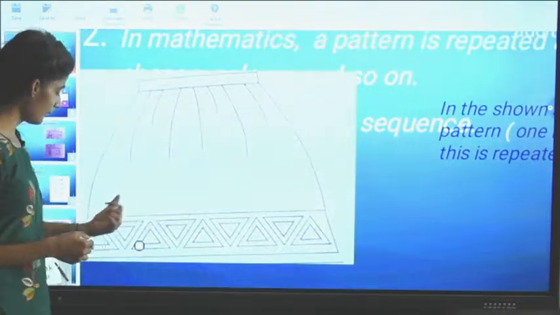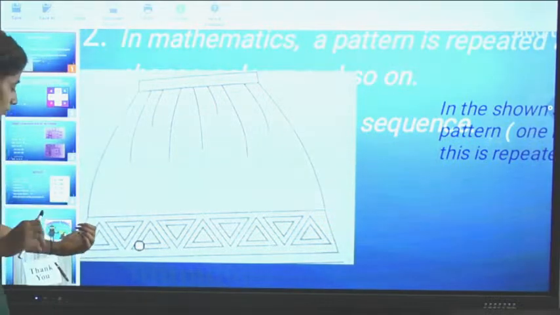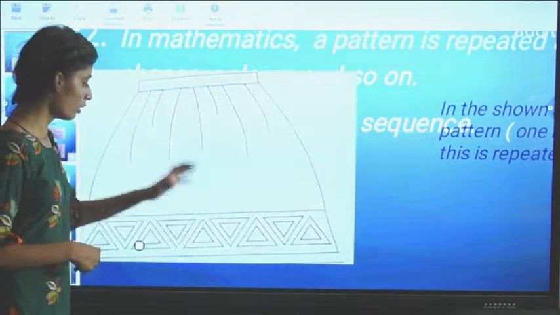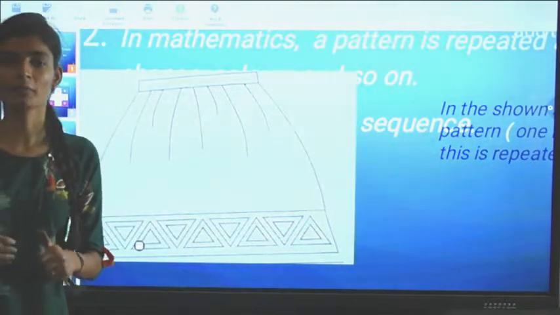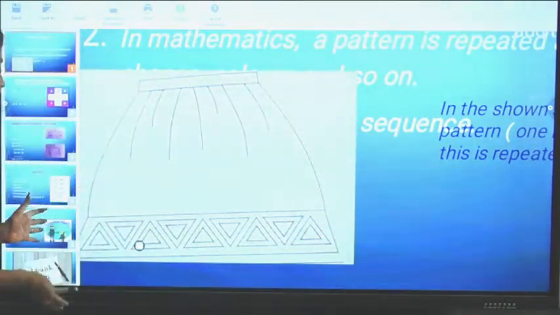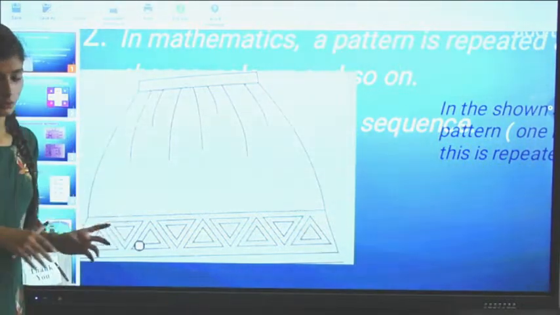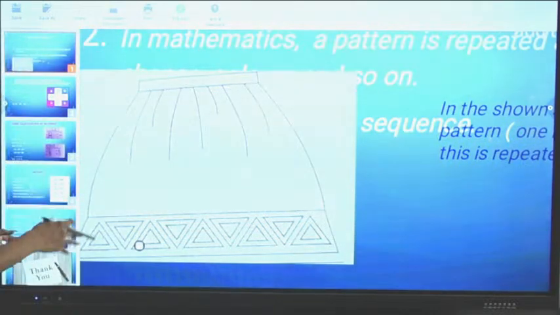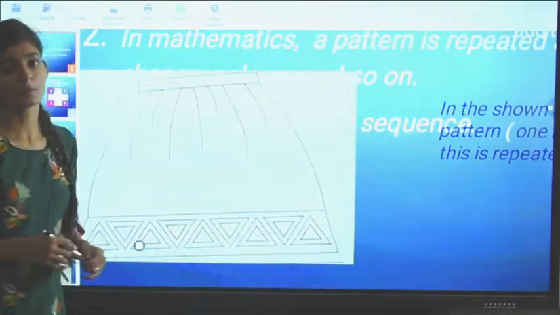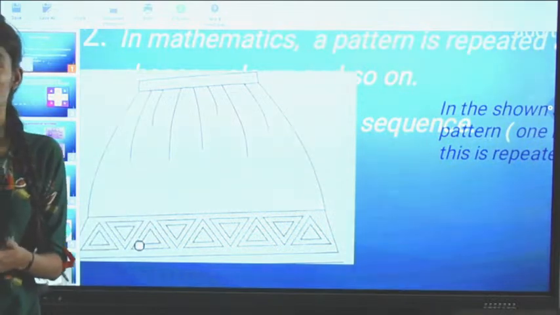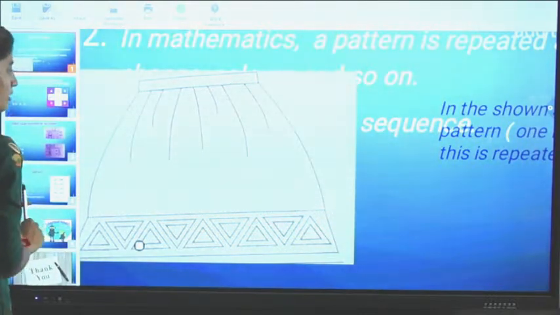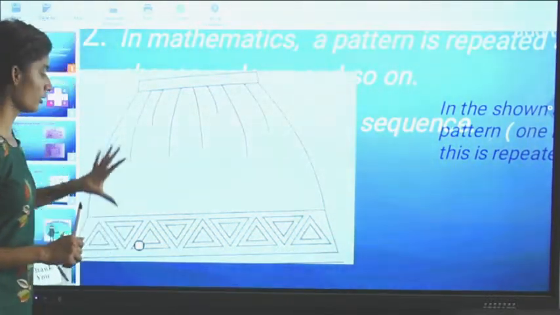In this design, as all of you can observe, one block up, one block down, one block up, one block down. So it is in a continuous way, the blocks are repeating itself, like one block up, then down, then again up, then down. So this is in a continuous way, that is repeated arrangement. So that is called pattern. Pattern means repeated arrangement of numbers, colors, shapes, figures, and so on. That is pattern. Okay everyone.